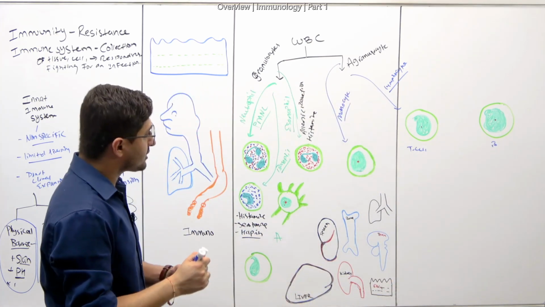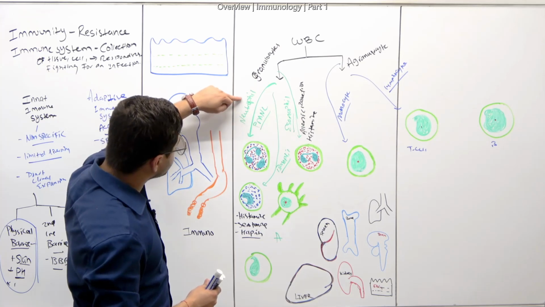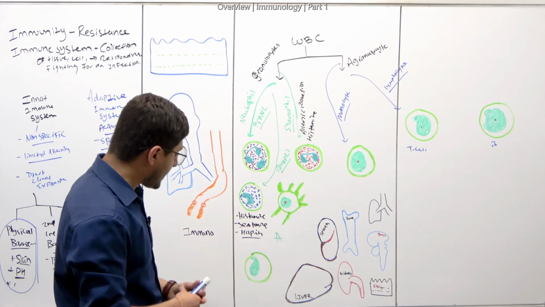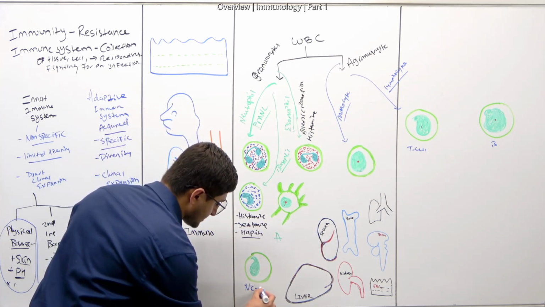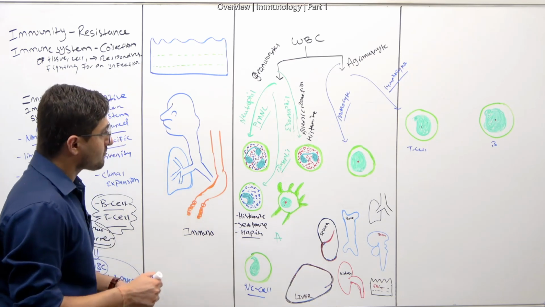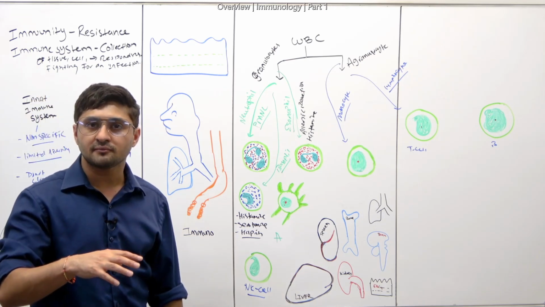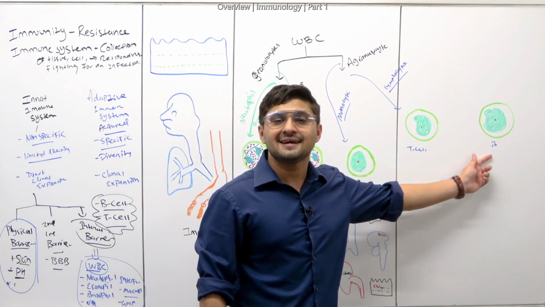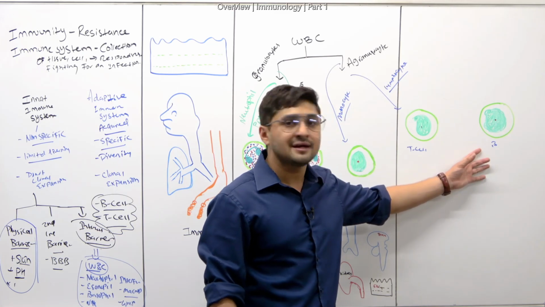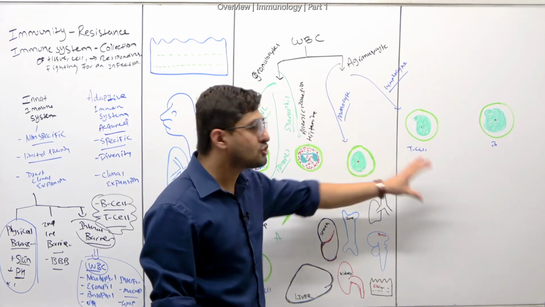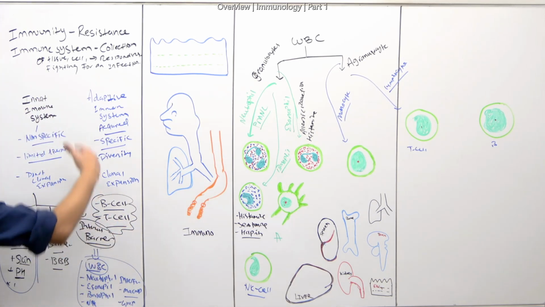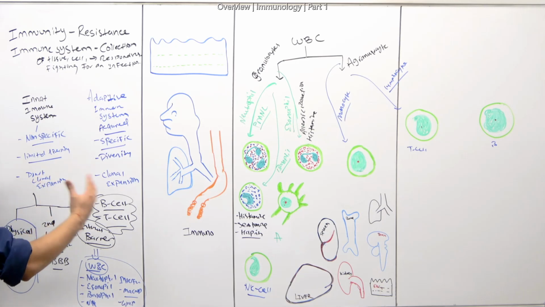So now look at this important concept right here. Neutrophil, eosinophil, basophil, monocytes, macrophages, even the natural killer cells right here, all of them belong to the innate immune system. But your T cells and B cells belong to the adaptive immune system, and you need to be able to know that, all right? Now we're talking about the adaptive immune system and the innate immune system, and we're trying to distinguish the differences also.